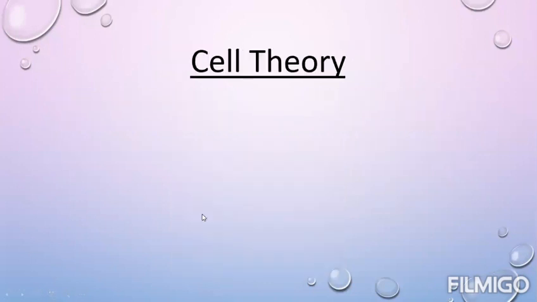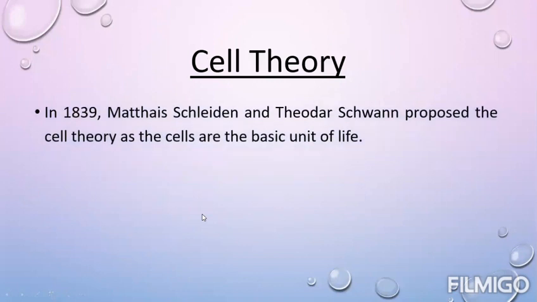Next is cell theory. Cell theory was proposed by Matthias Schleiden and Theodor Schwann in 1839. Basically, they concluded all the things about the cell, which we studied earlier in this video, and proposed those things as a theory and stated that cells are the basic unit of life.